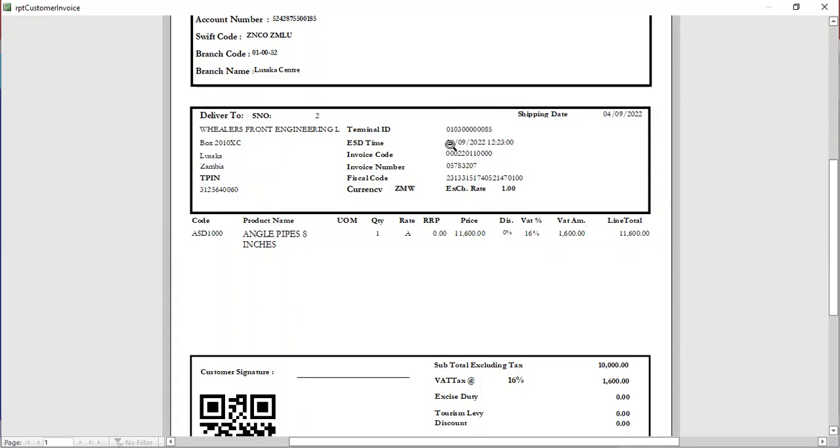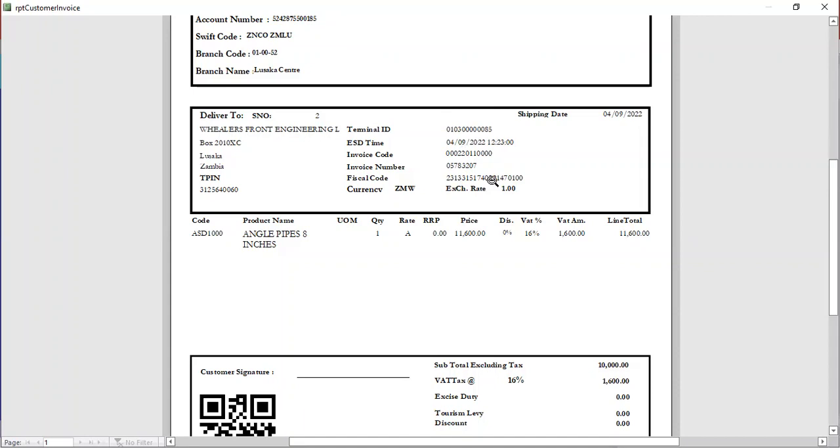If you are not familiar with these parameters, kindly, when you go to these recognized supermarkets, check for these parameters. You will find them appearing on each receipt which you are going to get from the supermarket. These don't come from the software which we are looking at. They come from the ZRIA server.